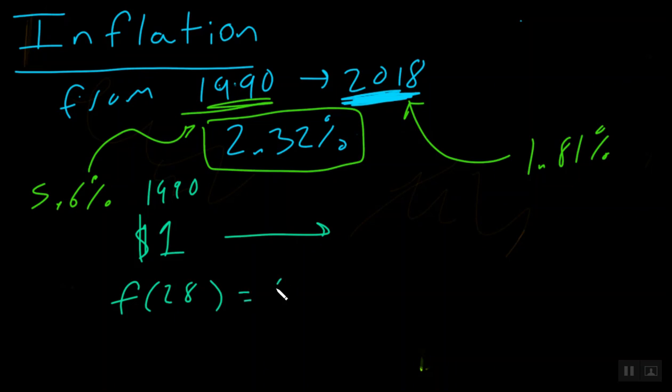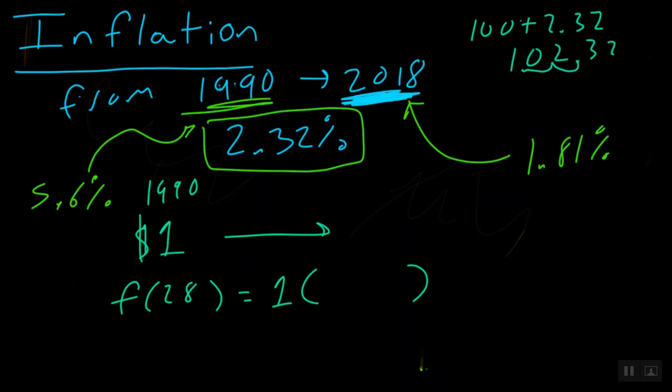Okay, and we're going to start out with $1. And remember, if our interest rate is 2.32, we have to do 100 plus 2.32, which is 102.32, which becomes our growth rate of 1.0232. And we're going to raise this to the power of 28.